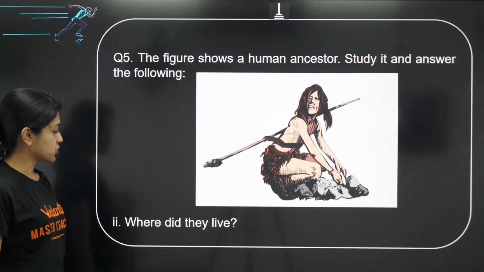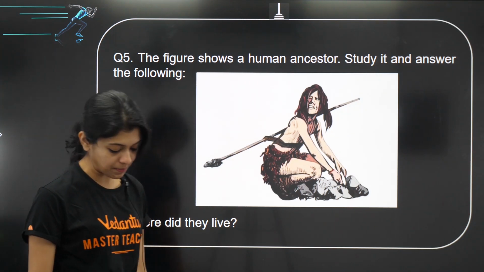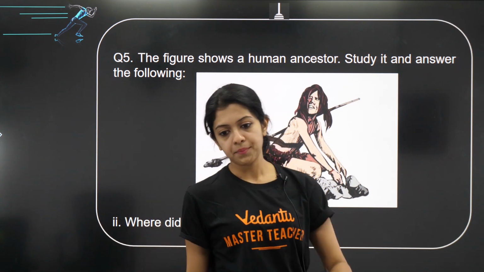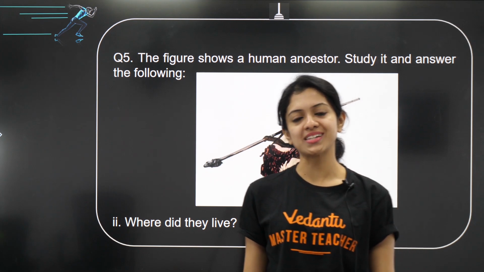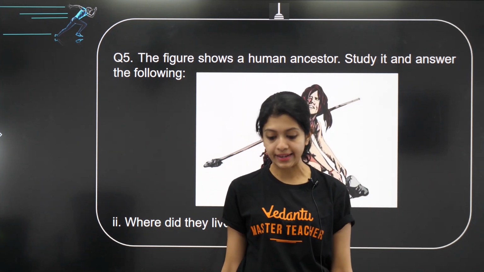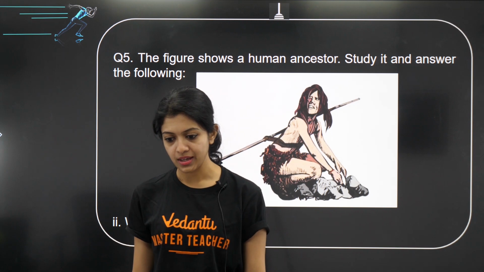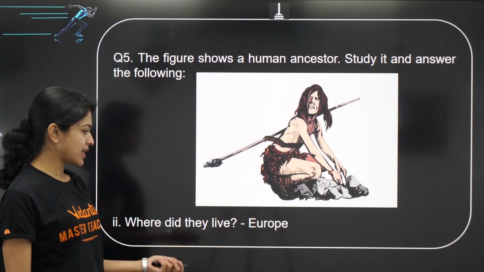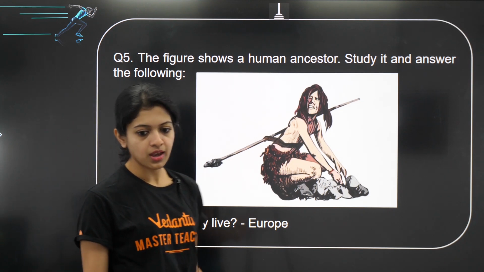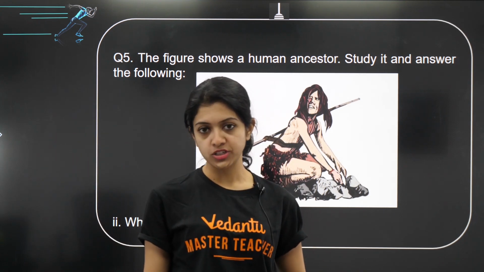Now, the next question, where did they live? Okay, this will be our last question for today. It can seem insignificant, but it's important for us to know this. Where did Cro-Magnon man live? Cro-Magnon man lived in parts of Europe. Okay, so that's important to know just in case the question comes based on stages of human evolution.